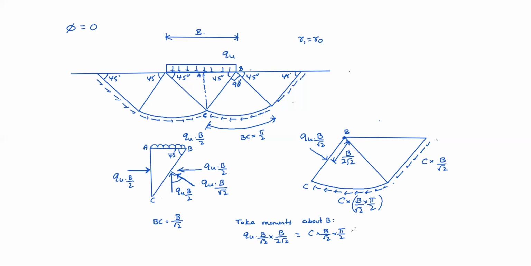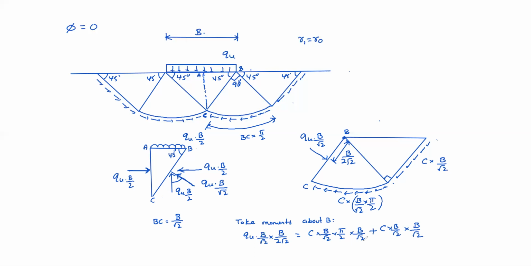That radius is how much? That radius is B by root 2, plus then C into B by root 2 is the force, and it's here again 90 degrees. Okay. So the lever arm is B by root 2. From this you can work out what is C, what is Qu.